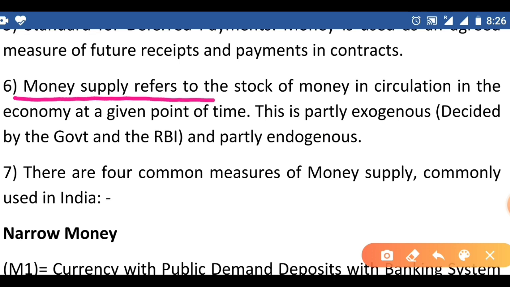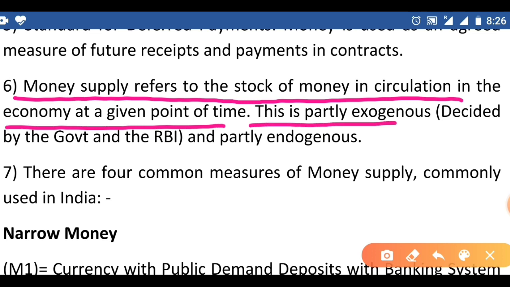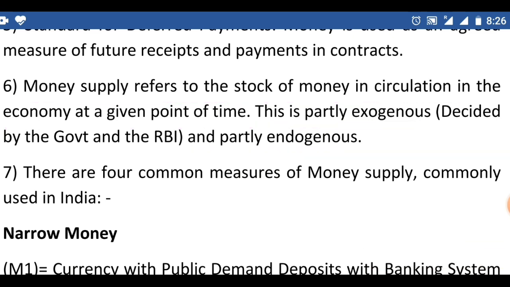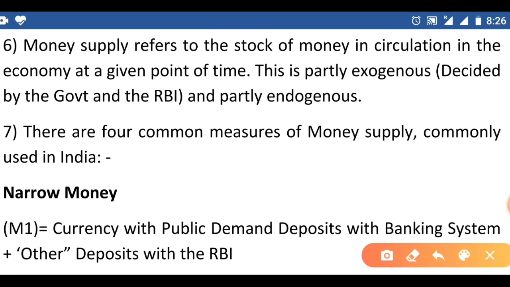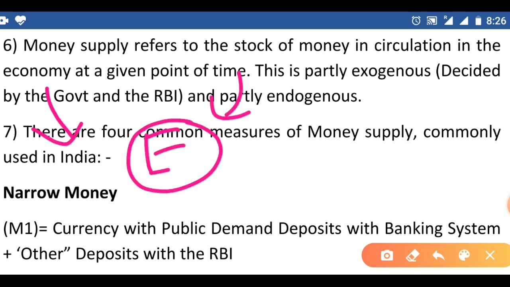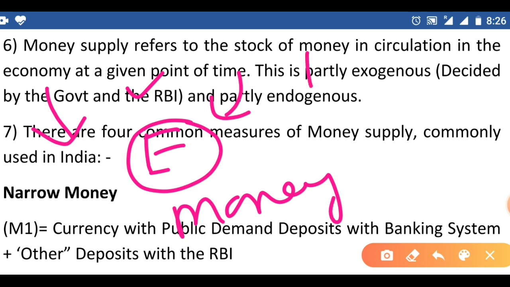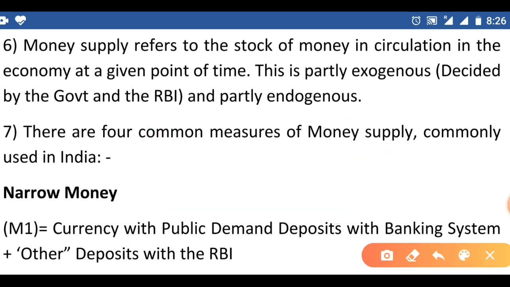Money supply refers to the stock of money in circulation in the economy at a given point of time. This is partly exogenous, decided by government and RBI, and partly endogenous. Here in the economy, at any point of time, we have some money in circulation. That money is called money supply. Here money supply is mainly decided by exogenous factors and endogenous factors. In exogenous, we have RBI and government.